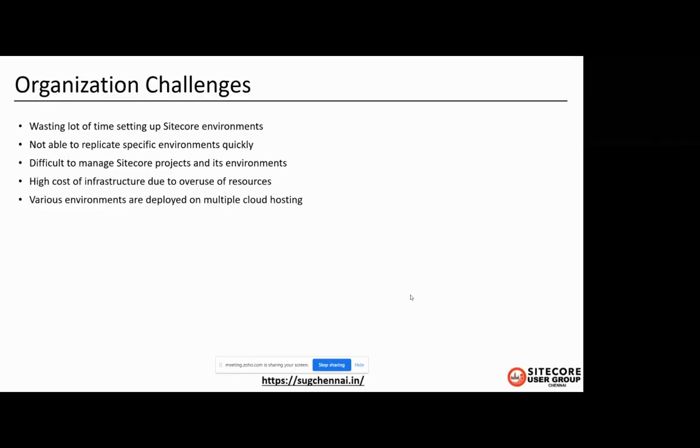Varying dependencies means different versions of Sitecore have different dependencies, for instance, Solr versions and SQL versions. Also, the current DevOps flow is generating a high cost of infrastructure due to the overuse of resources needed by the virtual machines. And finally, various environments are deployed on multiple cloud hosting. In such cases, we need to have a cloud-specific configuration. Hope you all agree with the challenges. Now we'll see what is a container, and if the business adopts containerization, then how all the problems will be solved.